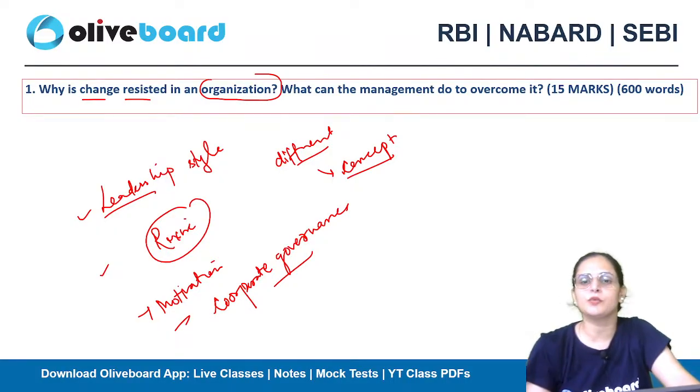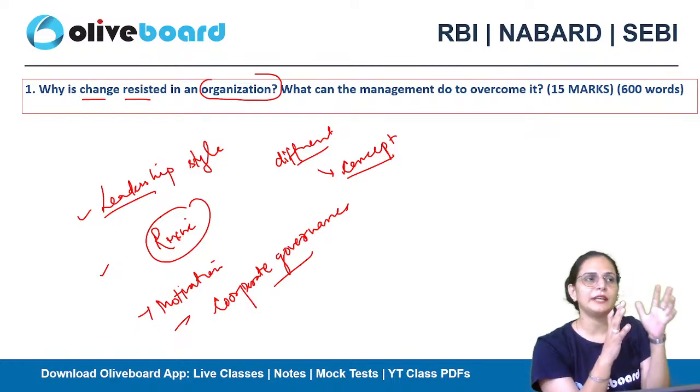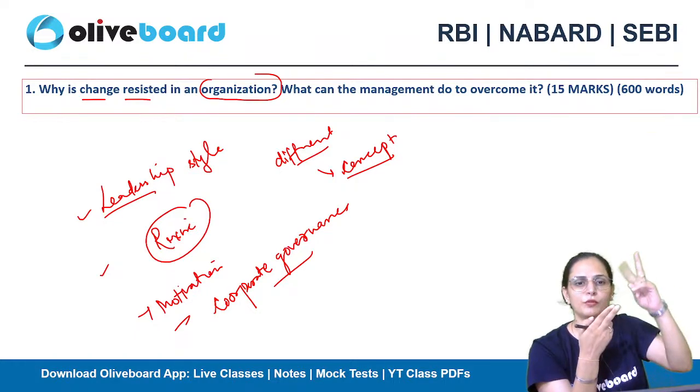Got it? Next is, what can management do to overcome it? So there, whenever we talk about an organization, there are two types of resistance.